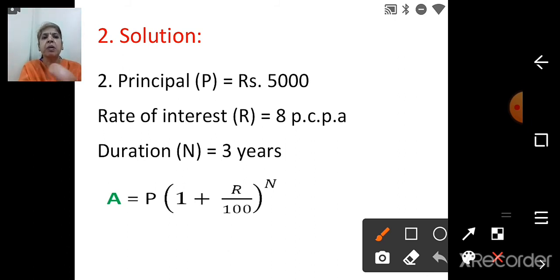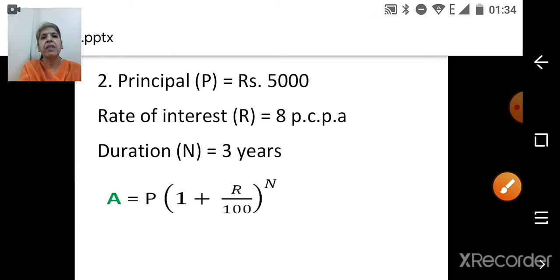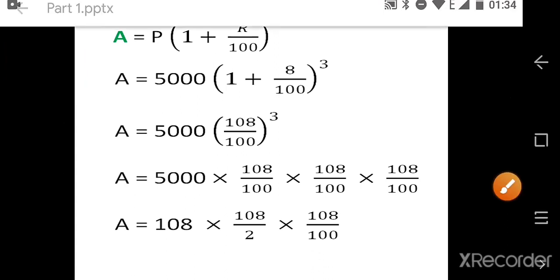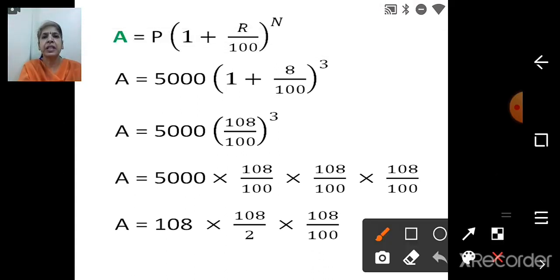Amount is equal to P, then in bracket 1 plus R upon 100 raised to n. After writing the formula, we are going to substitute the values. So children, again I have written the formula for you to substitute the values. Here it becomes easy. You have to write only once. Amount is equal to, now what you are going to write? You are going to write 5000. That is our principal. Then in bracket 1 plus R upon 100. Our R is 8%. 8 upon 100 raised to 3.